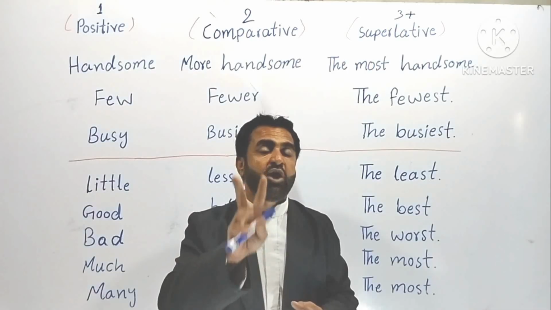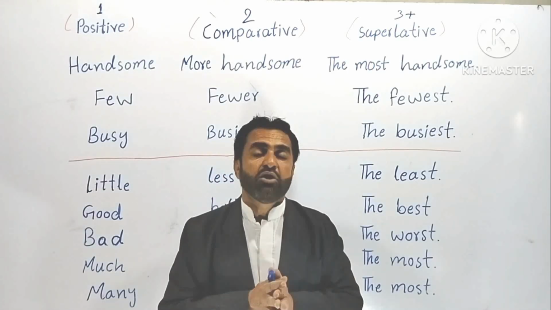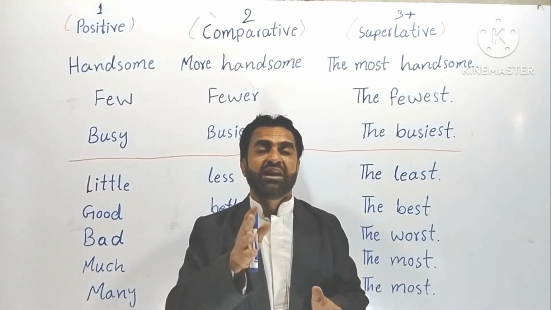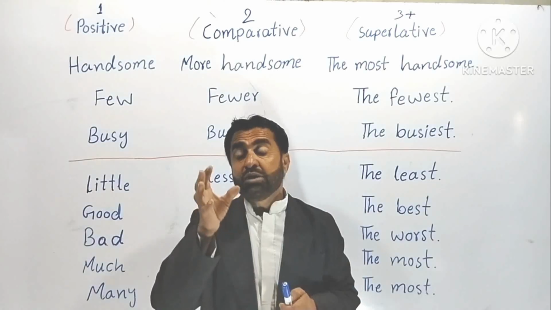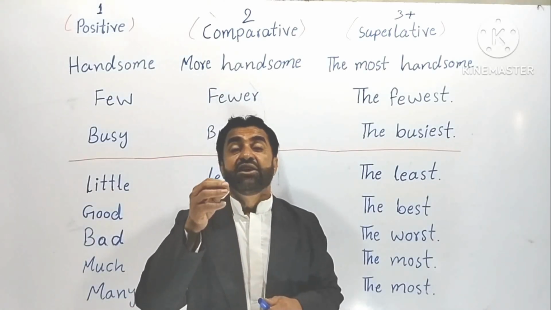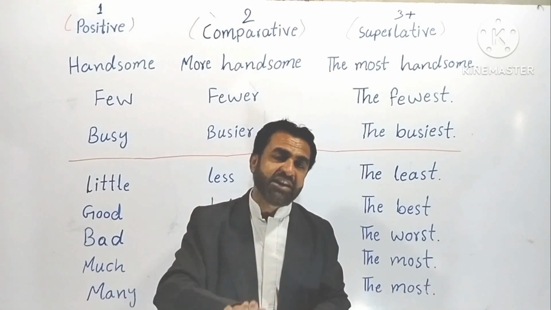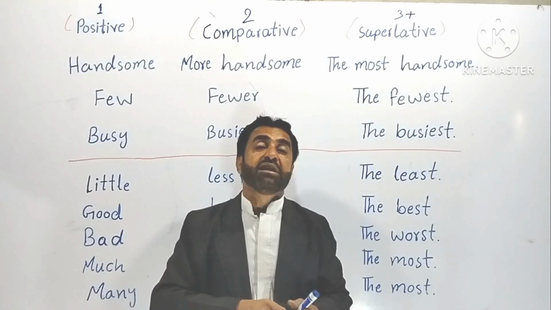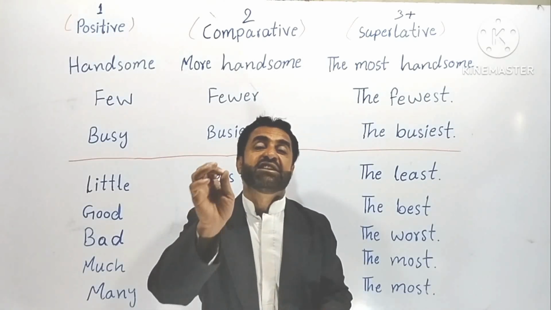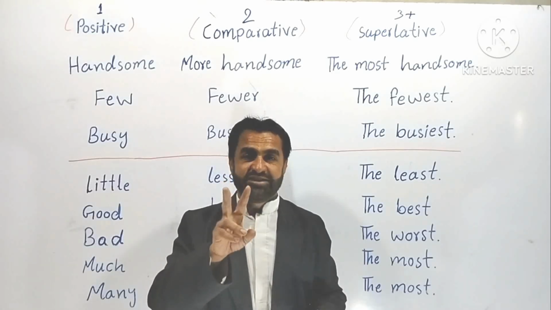For countable things, we should use fewer. For uncountable things, we use less. As I said before, any word that has 6 or less than 6 letters, grammatically it's wrong. But rather it should have been any word that has 6 or fewer than 6 letters. Understood? This is the difference.